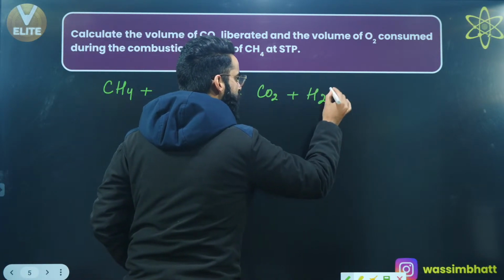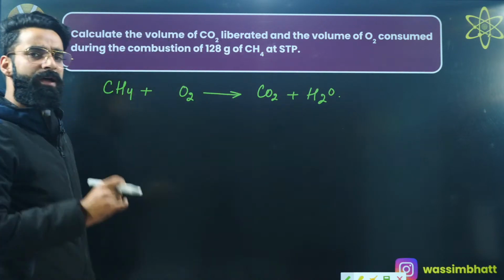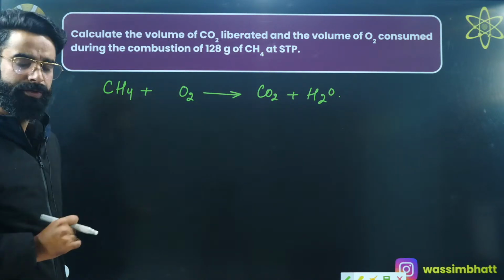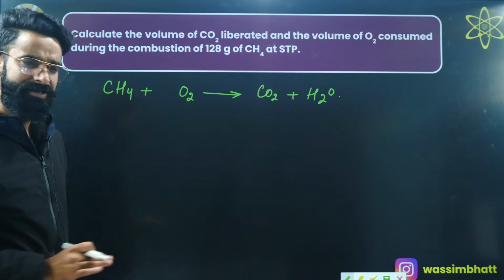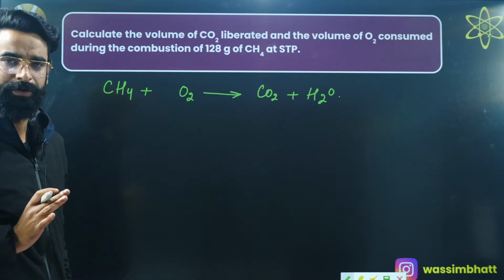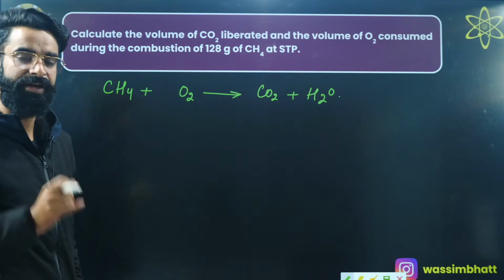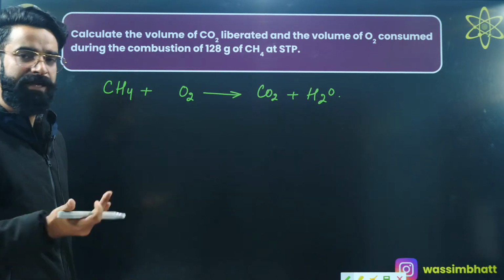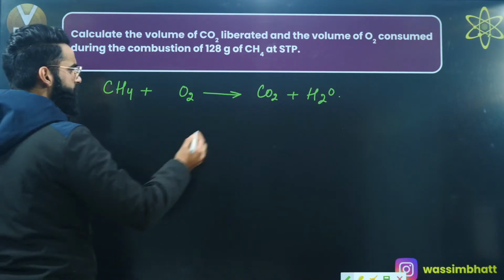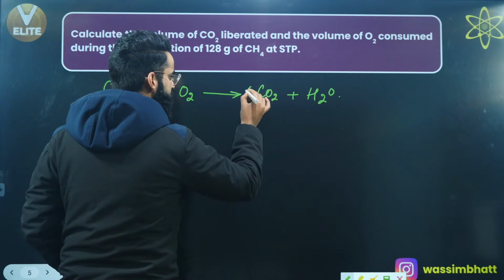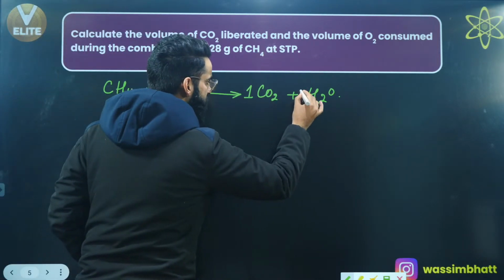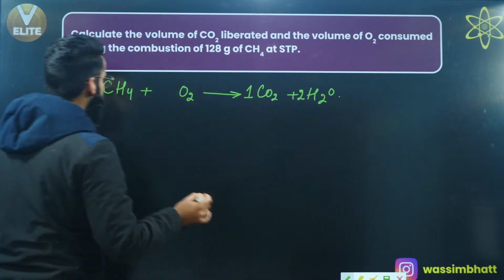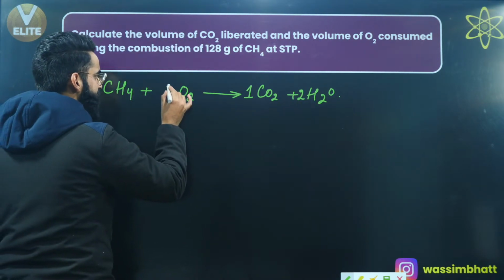So first of all, I wrote the reaction. Now what do I need to do? I need to balance the reaction first. Since the reaction is not balanced, let's try to balance this reaction first of all. In the last session itself, I told you exactly how to balance combustion reactions. So the stoichiometric coefficient of carbon dioxide you'll be writing as 1, the stoichiometric coefficient of water you'll be writing as 2, and the stoichiometric coefficient of O2 you'll be writing as 2 again.